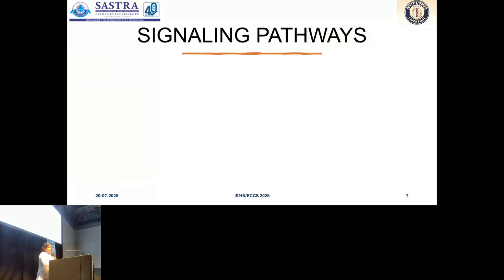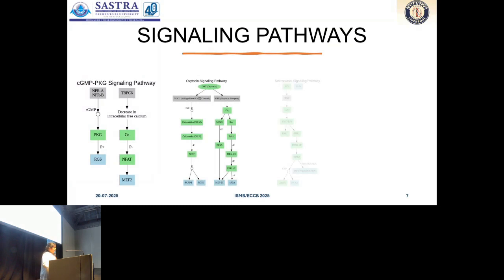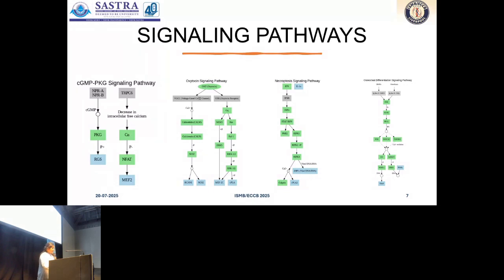Signaling pathways. From the 28 significant genes, we identified the 4 signaling pathways. cGMP-PKG signaling regulates intracellular calcium levels. Oxytocin signaling pathway modulates cellular responses. Necroptosis pathway controls programmed cell death. And osteoclast differentiation involves immune receptors.